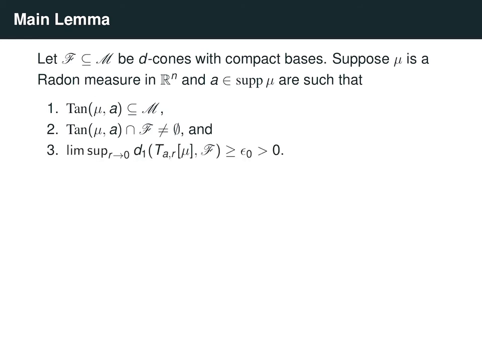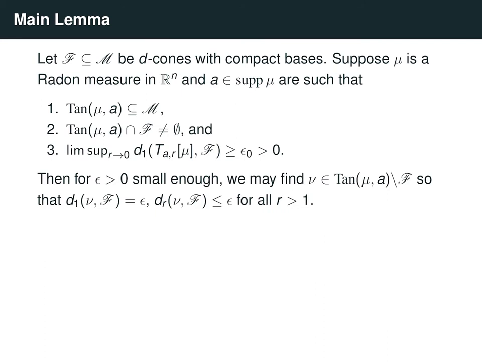And finally, if we look at the blowups of mu in balls centered at A of radius r, as r goes to 0, then, so recall that this blows up the measure from the ball centered at A of radius r to a measure inside the unit ball, the distance between these measures in the unit ball and the cone F, the lim sup of these, is at least epsilon naught. So in other words, as we blow up the measure mu, there exists some sequence of radii going to 0, so that when we blow up the measure mu at balls centered at A with radii equal to the sequence, the distance to the cone is big.